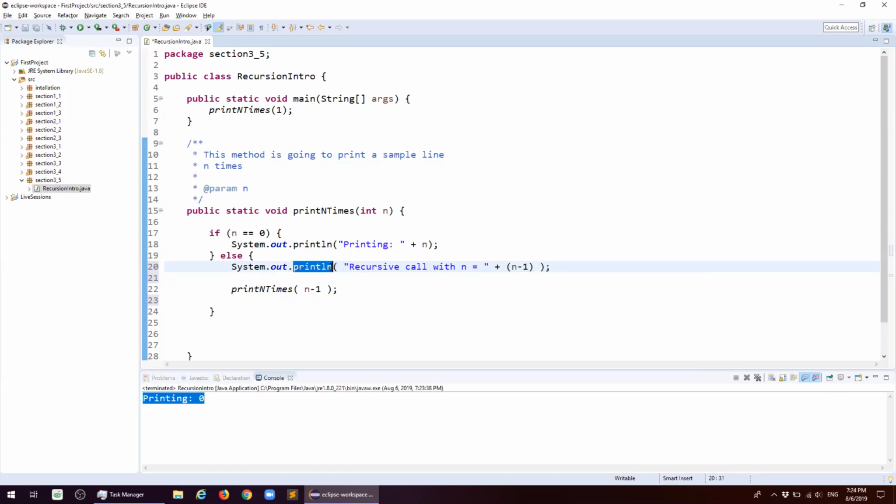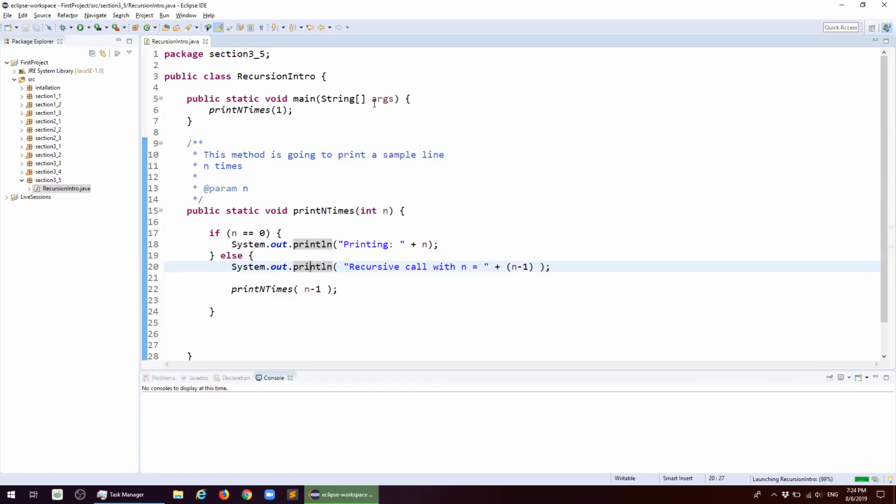So we're gonna see that this print statement is gonna serve the purpose to show us that when n is not equal to 0, we're gonna get into the else statement. It will print out that we're gonna call the recursive method with n's value being equal to whatever our call is going to be here, right? So let's run it.